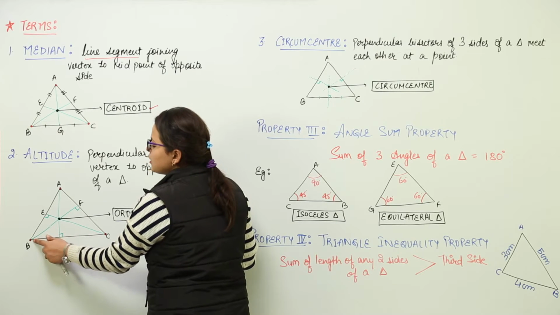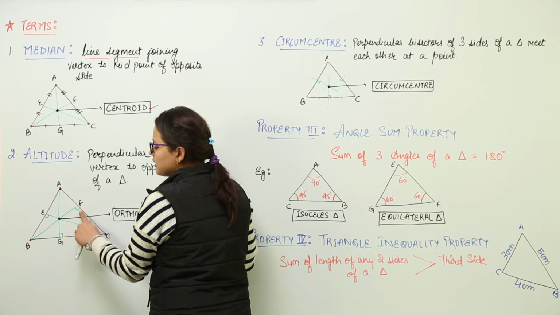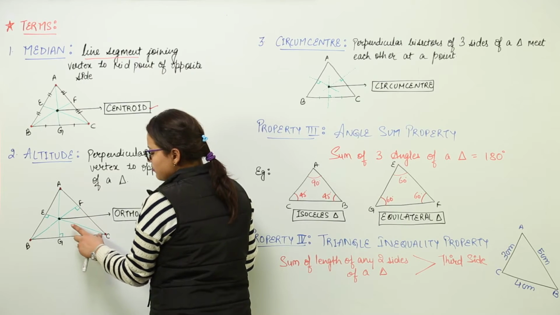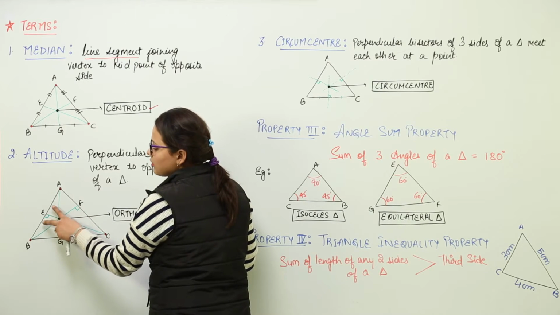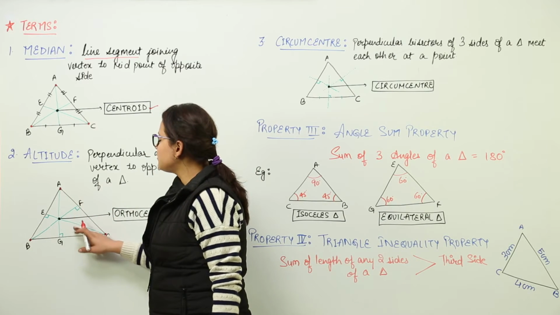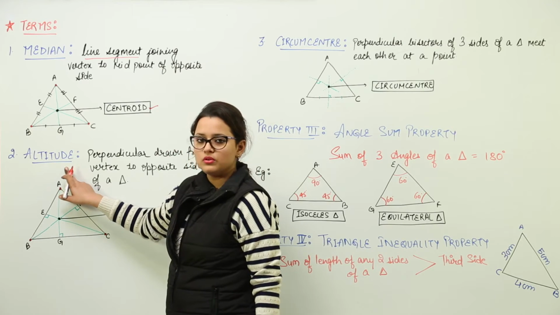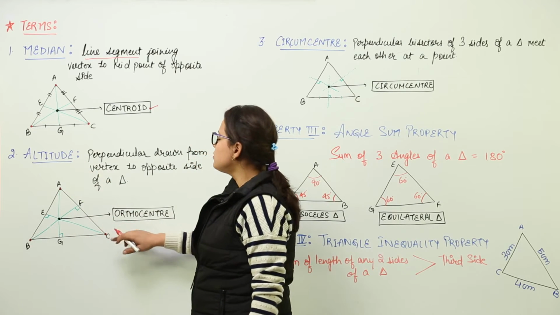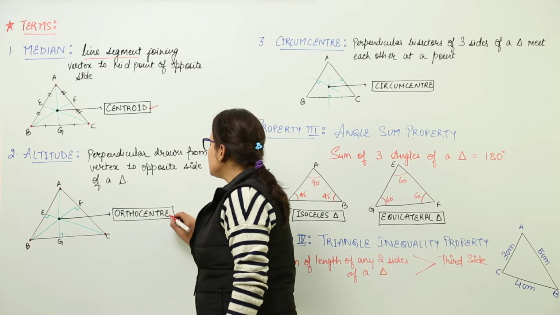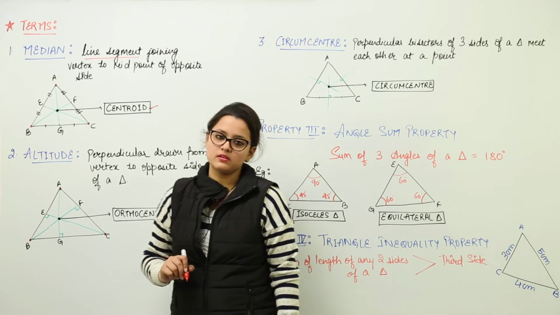Similarly, from B to the opposite side AC, we have drawn another perpendicular, that is 90 degrees line, and similarly from C, we have drawn a perpendicular on AB. So here all the three line segments are representing the altitude, or you can say the height. So the point where all the three altitudes meet each other is known as the orthocenter.